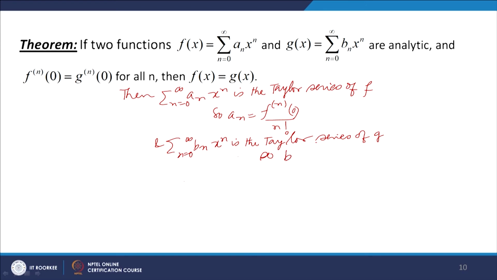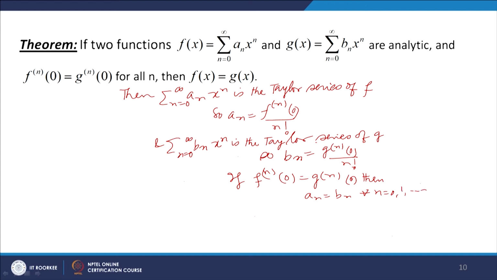So b_n must be equal to g^(n)(0) by n factorial. So if two functions f(x) and g(x) are analytic and f^(n)(0) is equal to g^(n)(0), then a_n will be equal to b_n for all n equal to 0, 1, 2, 3 and so on. And so the two functions f(x) and g(x) will be the same.